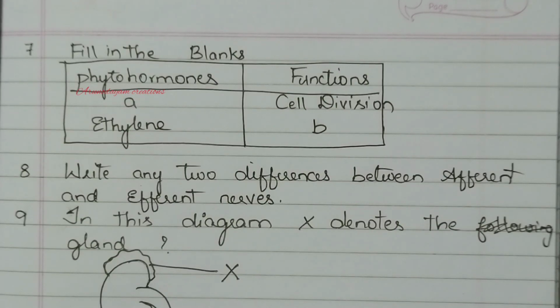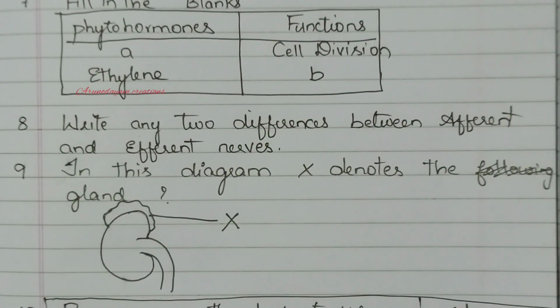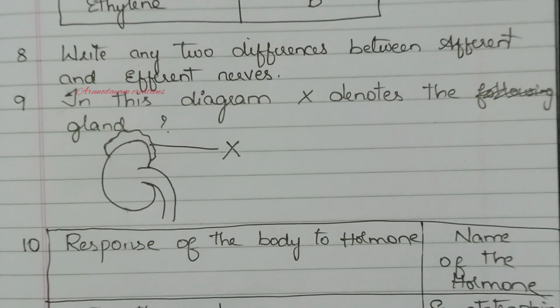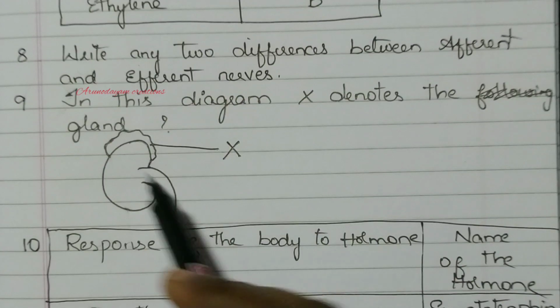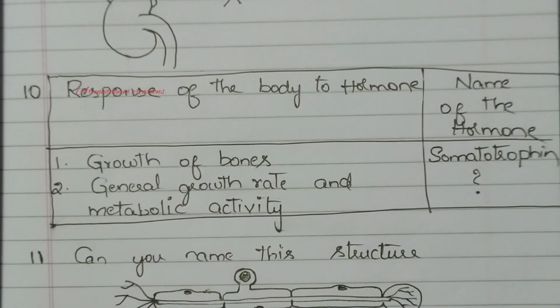Which phytohormone helps in cell division? You have to write, and what is the function of ethylene? You have to mention. Eighth question. Write any two differences between afferent and efferent nerves. Ninth question. In this diagram, X denotes. So you have to observe this diagram and you have to write what X means. What X refers to. 10th question.